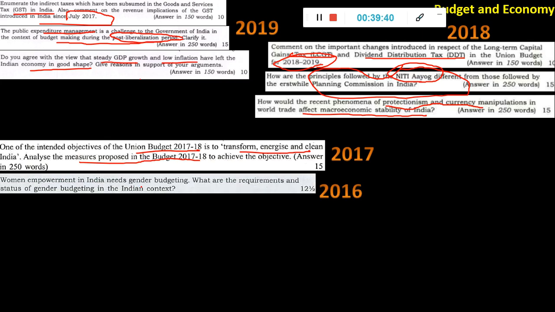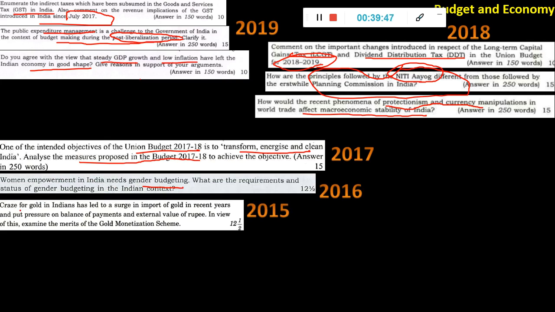Women empowerment in India needs gender budgeting. What are the requirements and status of gender budgeting in the Indian context? Craze for gold in Indians has led to a surge in import of gold in recent years and put pressure on balance of payments and the external value of the rupee. In view of this, examine the merit of the gold monetization scheme.